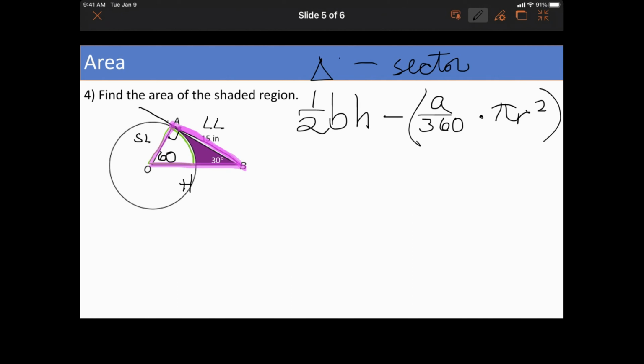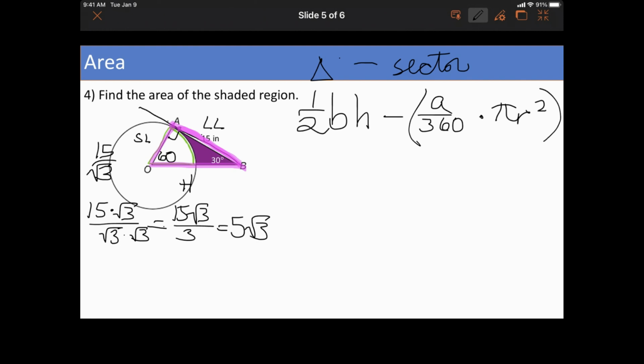Okay, so from the long leg to short leg, we're going to take 15 and divide it by root 3. Have to rationalize the denominator. So I'm going to have 15 root 3 over 3. 5 root 3. Okay.